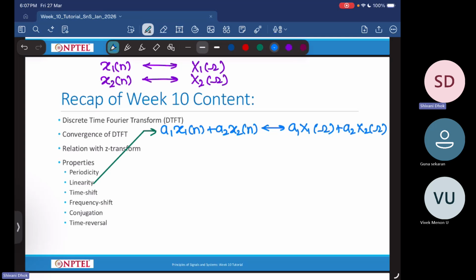This is the discrete time linearity property. The second property we looked at is the time shift property.